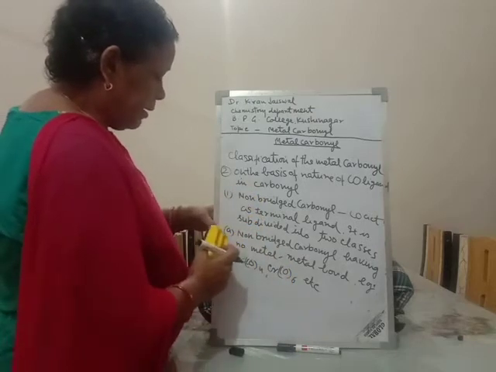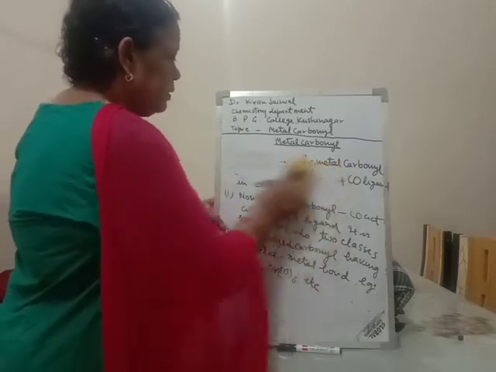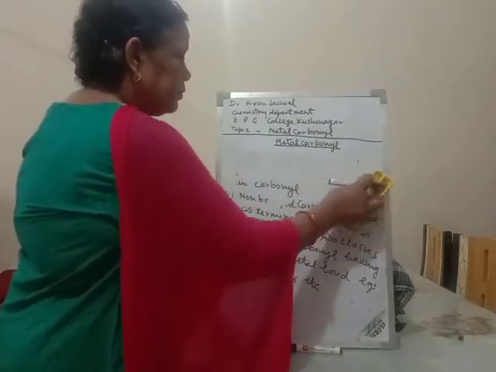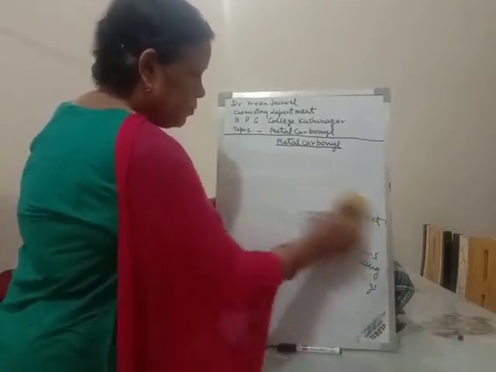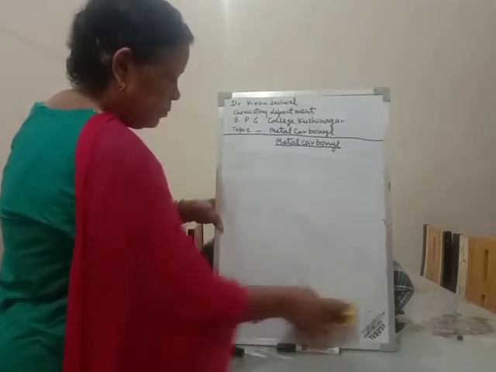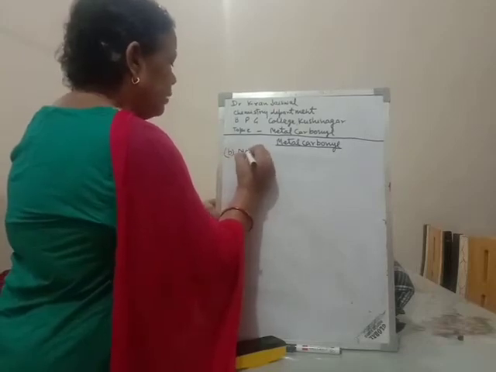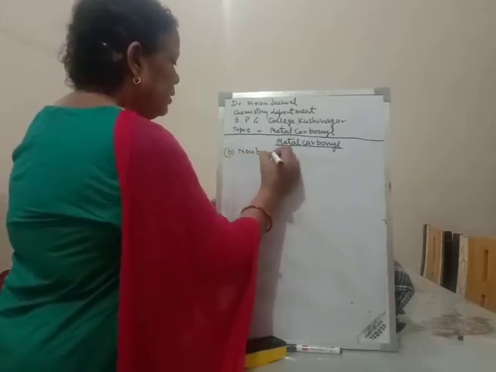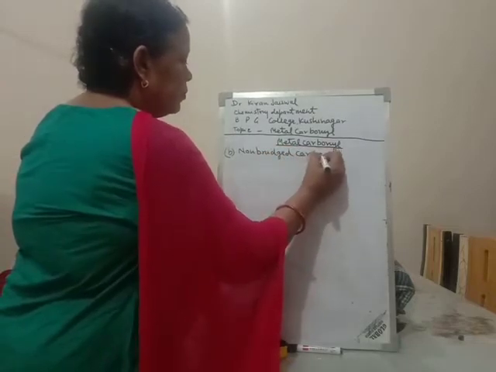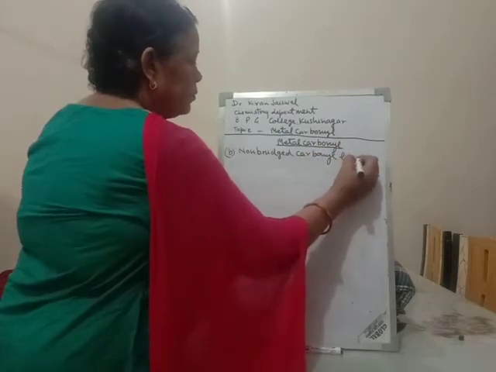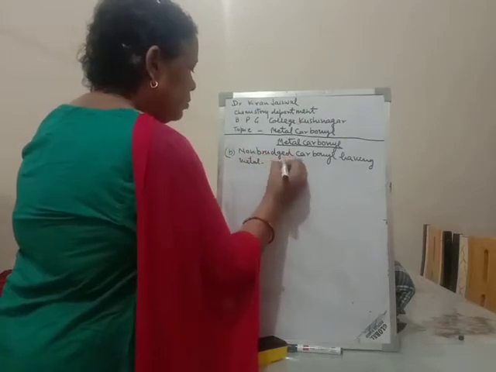The second, part B, is the non-bridged carbonyl having a metal bond.